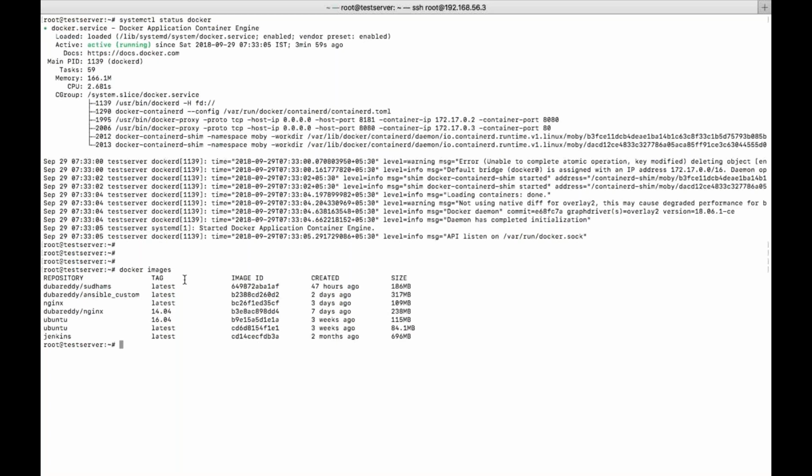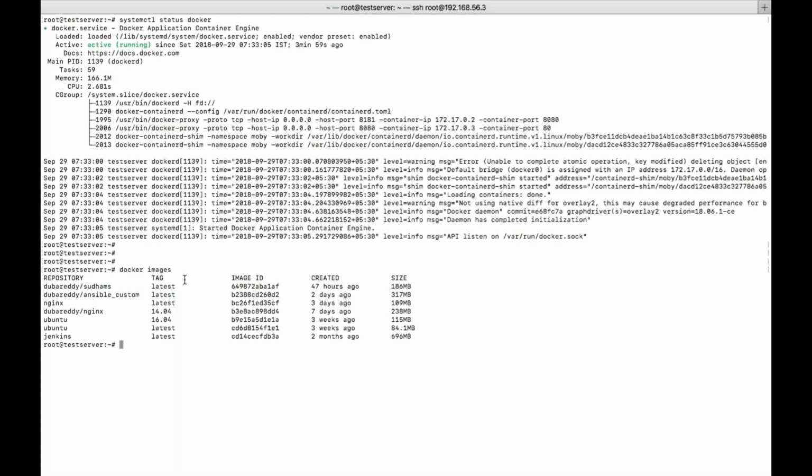So who will pass this information from the Docker CLI to the Docker daemon? This particular concept will be taken care of by the REST API. You all know, right, what a REST API is? It is an application program interface. Whatever command you execute, it will convert into a JSON file, and that JSON file will be given to the REST API call, and that REST API will pass the information to the Docker daemon.